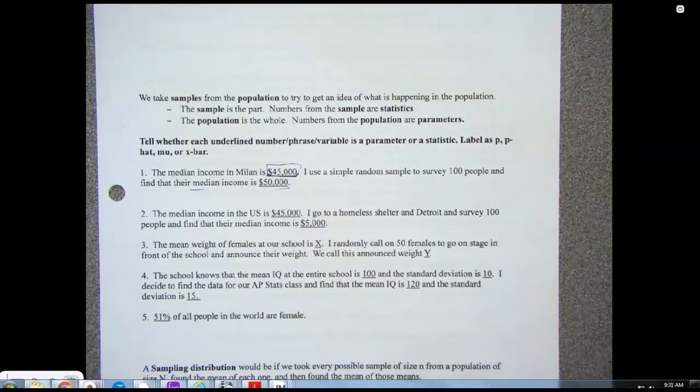So you got two things inside. Am I dealing with means or proportions? So we said means, right? Now am I dealing with the population or the sample? So the 45,000 is the population. So that's mu. The 50,000 is the sample. So how do I represent sample mean? It's the X bar. Does that make sense?